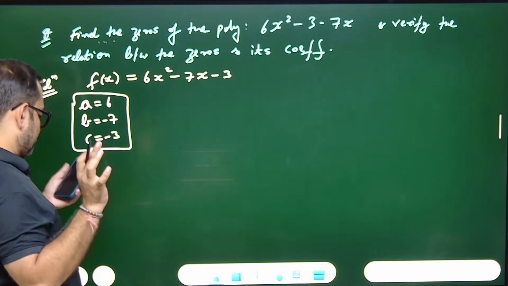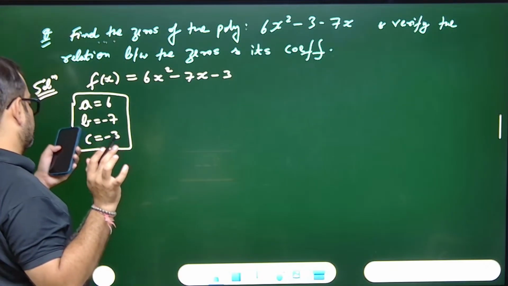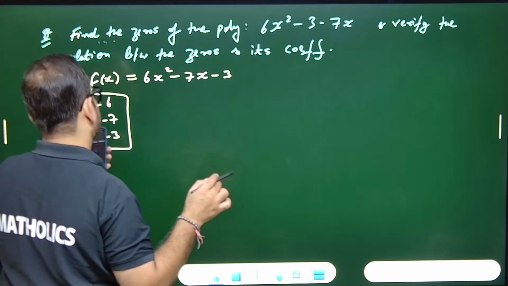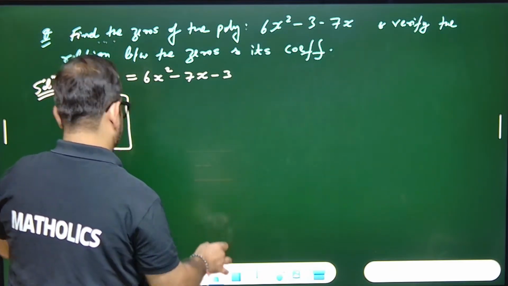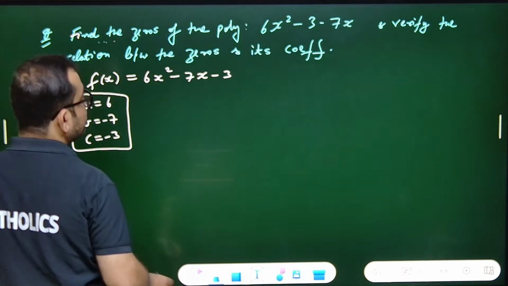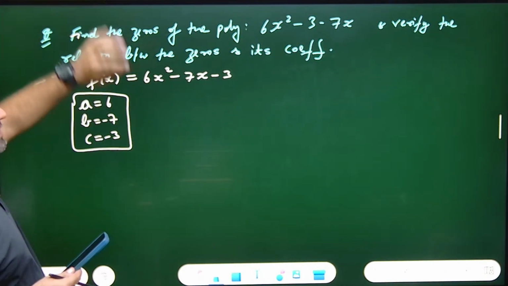Everyone is sleeping. A equal to 6, B equal to... very good. Very good, Akash. A equal to 6, B equals to minus 7, and C equals to minus 3. Now, see what the question says: find the zeros.